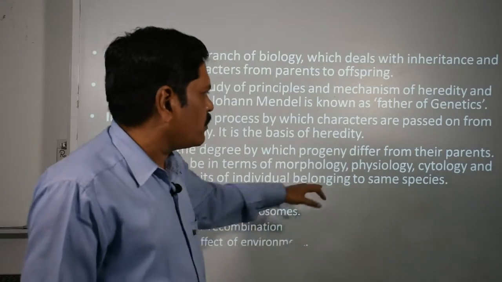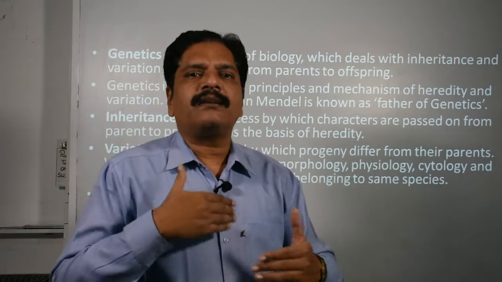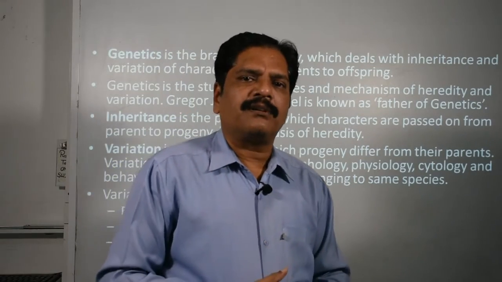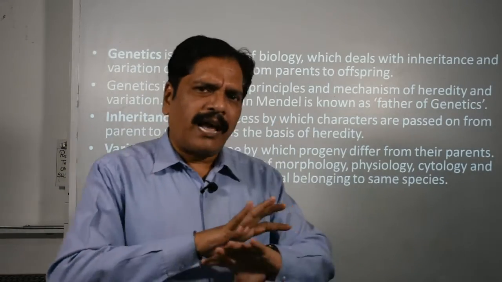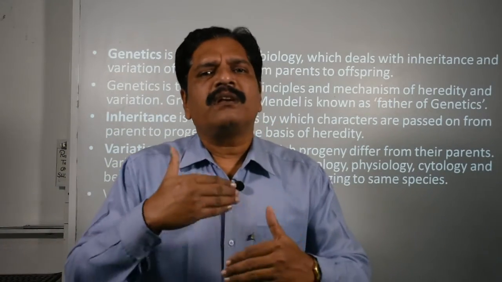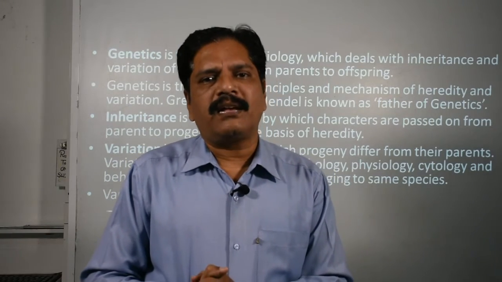Next, cytology, the structure of the cell, its composition and working. And behavioristic, where only the behavior changes, that also comes under this heading.